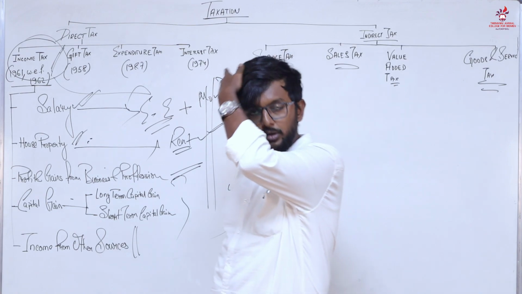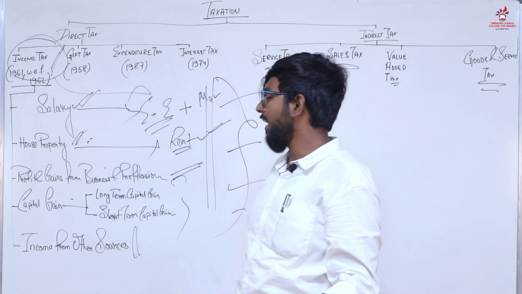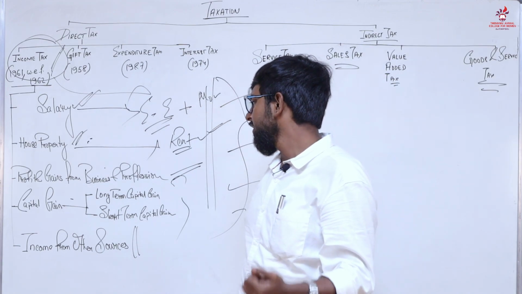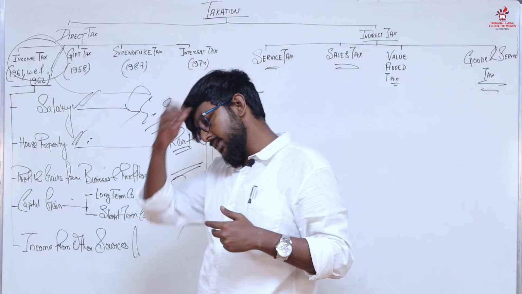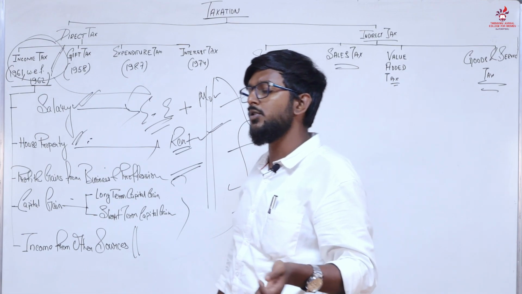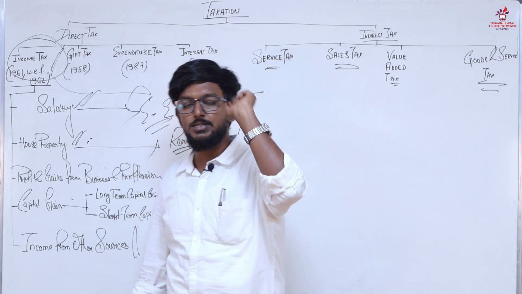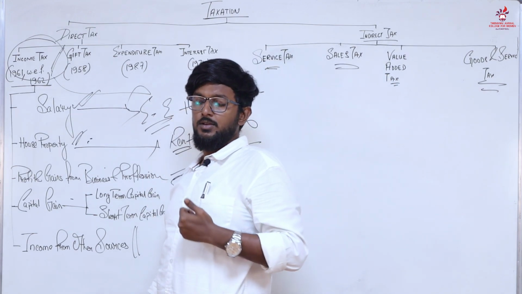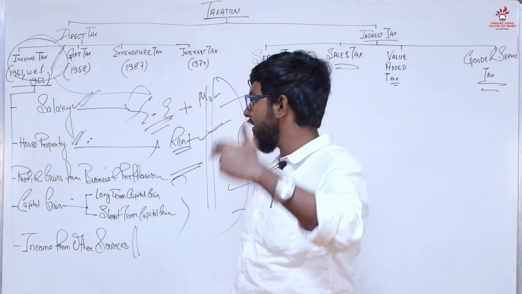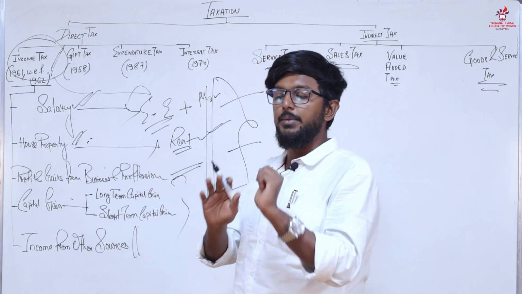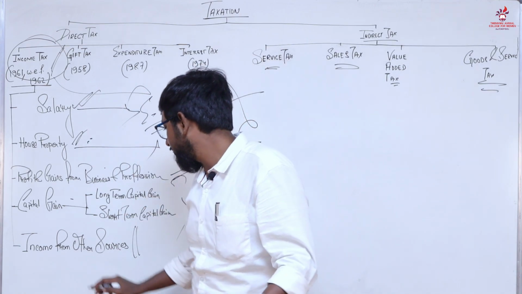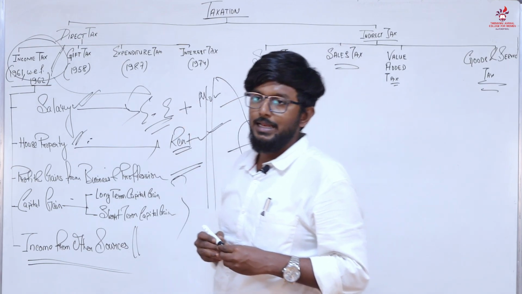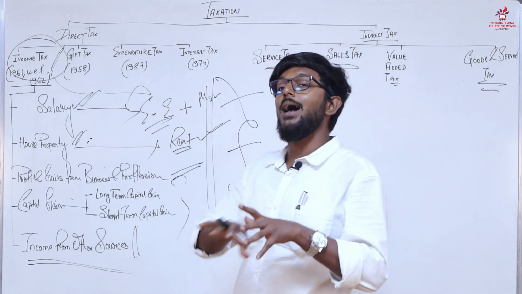You don't have an employer-employee relationship, that is not your house property or any other capital asset you are letting off, it is not your business, or your profession, there is no qualified legal body that is telling you to pursue that, and that is not a capital gain. So when the 4 particular heads do not apply, the 5th head will be our way to tax the income, that is income from other sources.